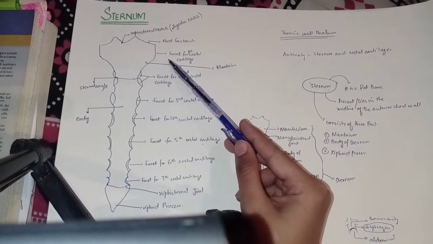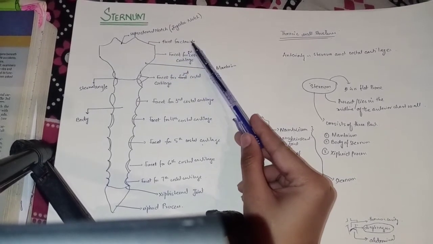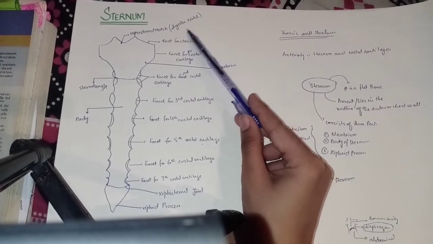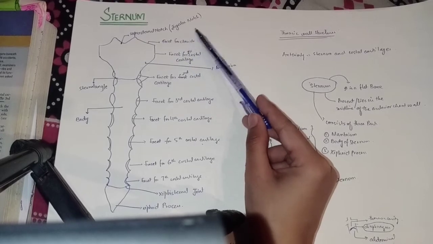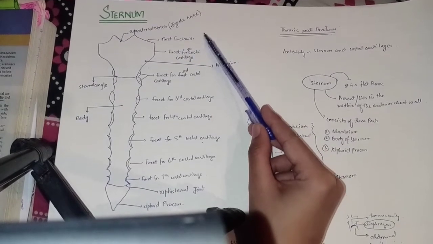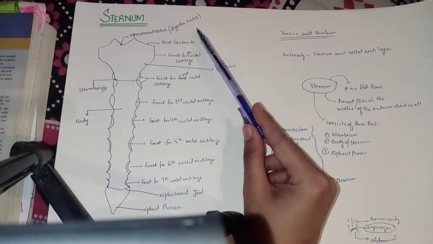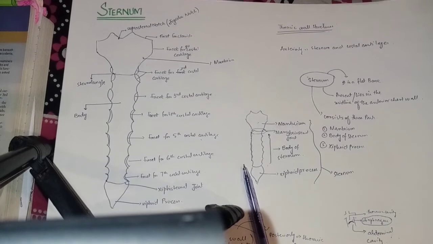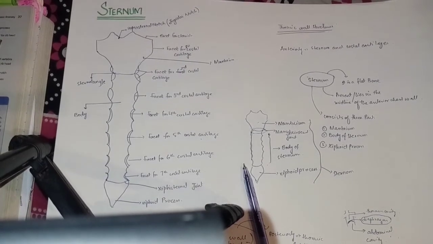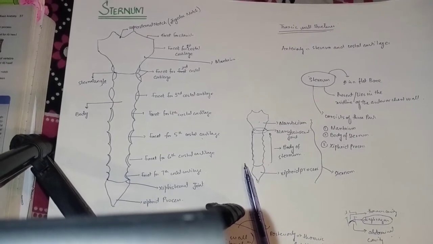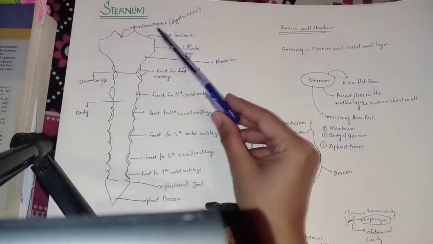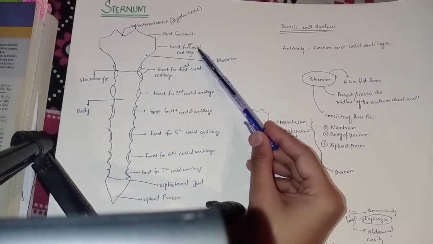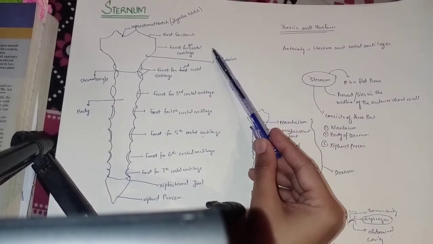Okay, and it also gives attachments for the clavicle, first costal cartilages and upper part of the second costal cartilages. So here is the jugular notch or facet for the clavicle, where the medial angle of the clavicle is attached to form the sternoclavicular joints. So these are the structures where the manubrium forms the sternoclavicular joints. Here is the suprasternal notch and facet for the clavicle, where the clavicle is going to attach, and facet for the first costal cartilages, where the first costal cartilage is attached.